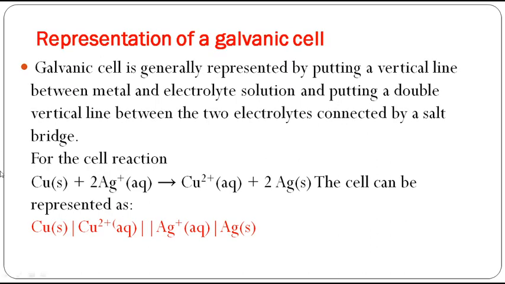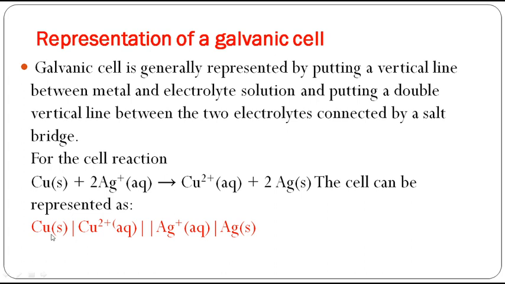Okay, now representation of a galvanic cell. I told you now how to represent a galvanic cell. Cathode is always placed on the right hand side and anode is always placed on the left hand side. See, copper is acting as an anode with silver because silver is nobler than copper, is it not? So when you connect zinc to copper, copper will act as a cathode. It will undergo reduction. But when copper is connected to silver, silver is going to act as cathode and copper is going to act as anode.